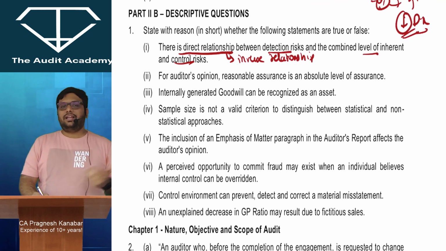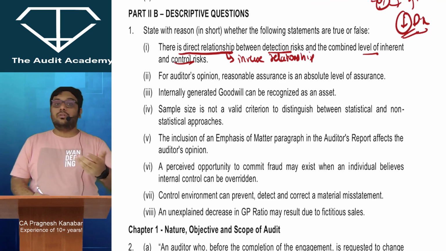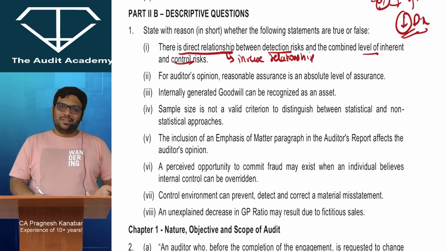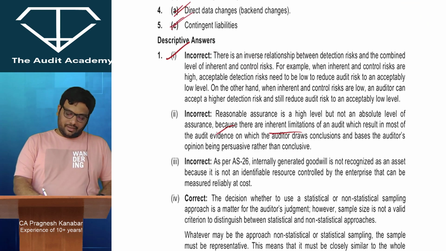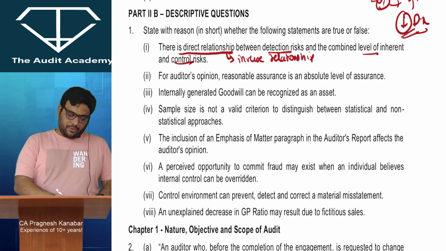Internally generated goodwill can be recognized as an asset. I think you are more experienced over here. You know that it cannot be recognized as internally generated. Only the purchased goodwill can be recognized. So that is the point over here.